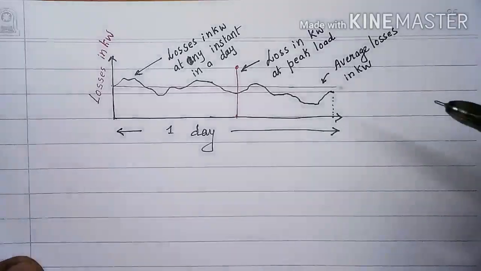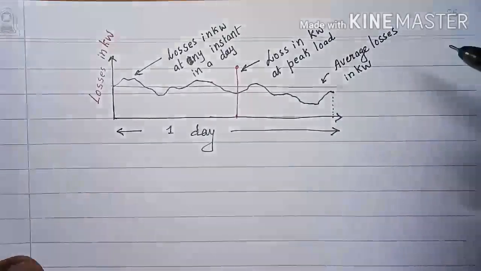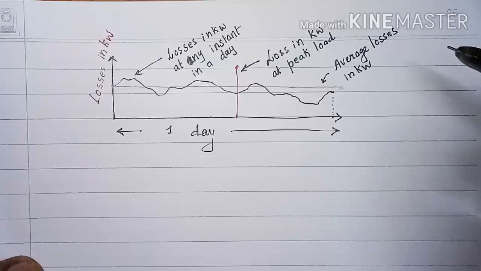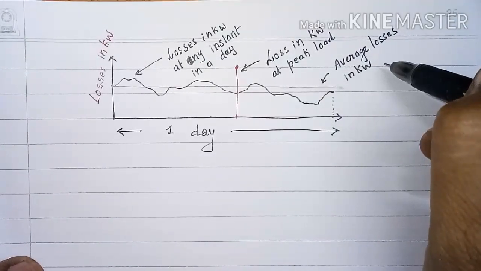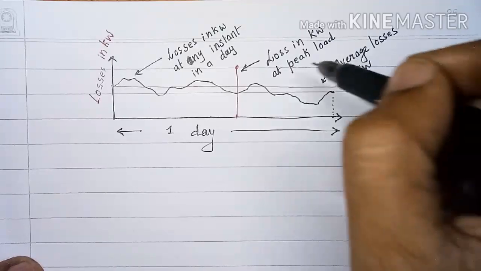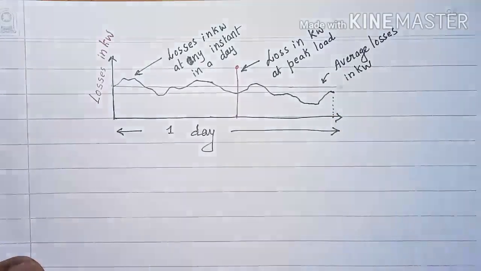So now you can easily calculate what is the loss factor. So loss factor may be now calculated as average losses in kilowatt divided by losses in kilowatt at peak load.